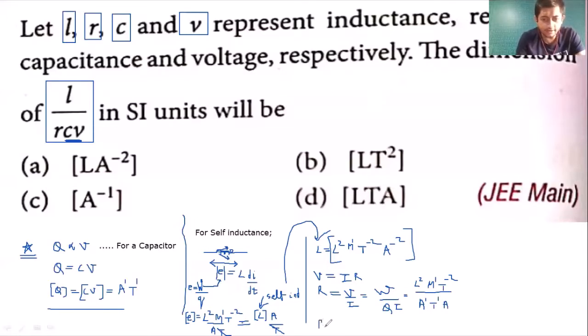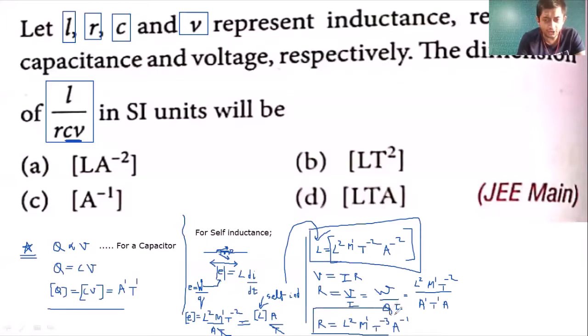We can say that the dimension of R will be equal to L^2 M^1 T^-3, since minus 2 plus 1 is minus 3, and A^-1. This is the dimension of R. A little while ago we found the dimension of L, this is the dimension of L, and this is the dimension of R. Now divide the two.